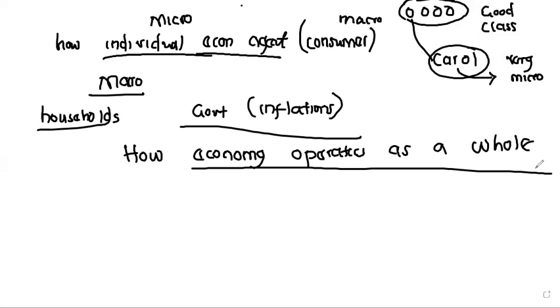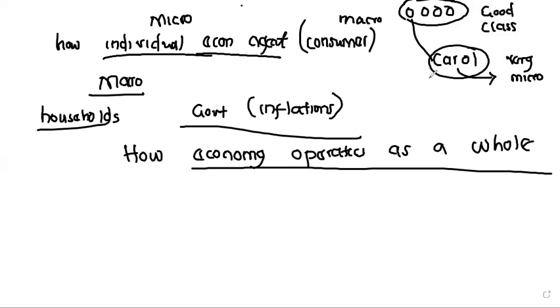But when we look at the whole economy, we're looking at the inflation rate, the unemployment rate, and government decisions. How will the government make decisions when there is a recession? Right now, the exchange rates, the dollar thing, those are the things we're going to talk about, the things that are going to affect the whole economy.